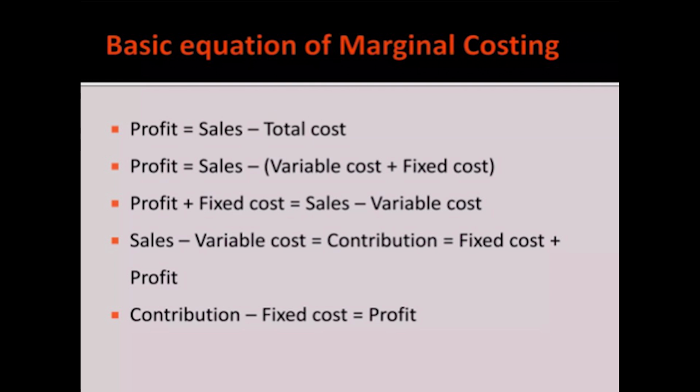So, contribution equals fixed cost plus profit. If we bring the fixed cost to the left hand side, then it becomes contribution minus fixed cost equals profit. That is regarding the marginal cost technique, applied to find out whether to produce the product additionally or not, whether to increase the production or not.